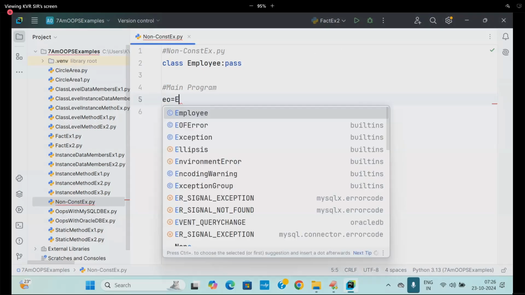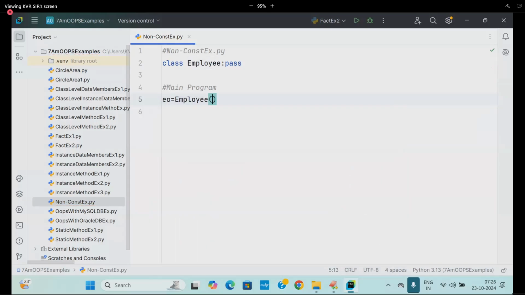EO is equal to Employee. What is this line called? Why are you creating an object? To store the data. Good. Now this object is created. What is the content present inside EO? Empty. How do you know that?